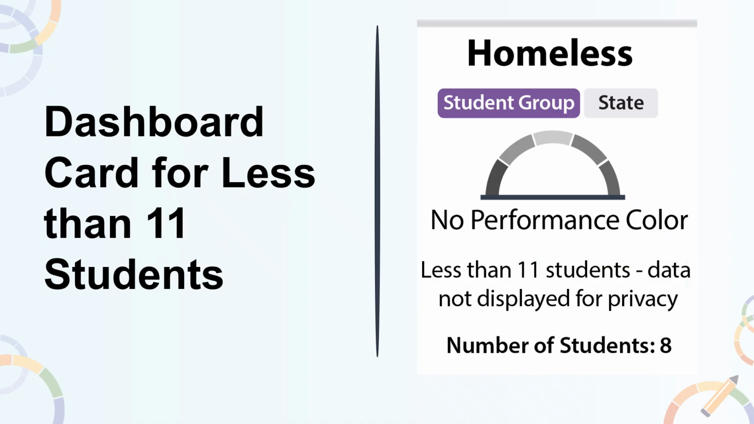And a very small denominator, fewer than 11 students in the current or prior year, will have no data reported on the dashboard to protect students' privacy. In this final sample card, the homeless student group is selected and displays no performance level, a grayed out gauge, and no data on distance from standard or change. The number of students, or N size, is 8. Similar to the other cards, there is an option to select the student group or compare it to the state student group results.